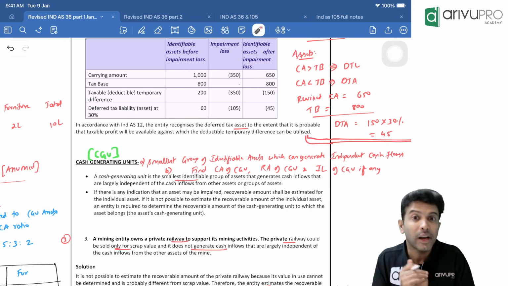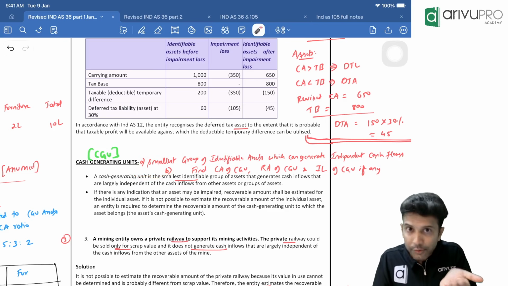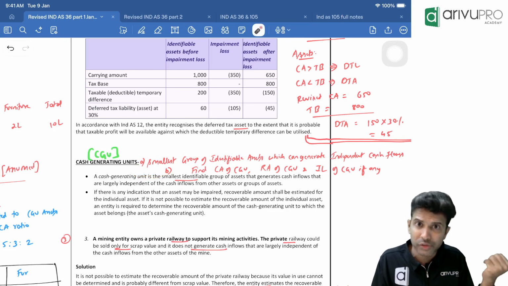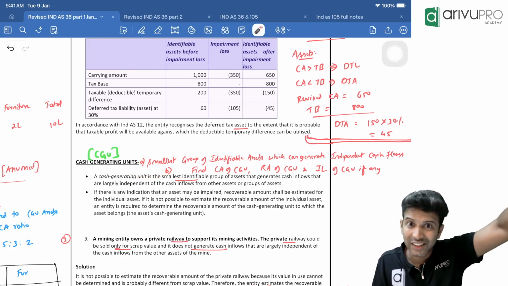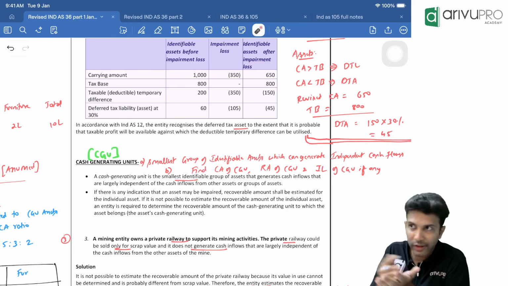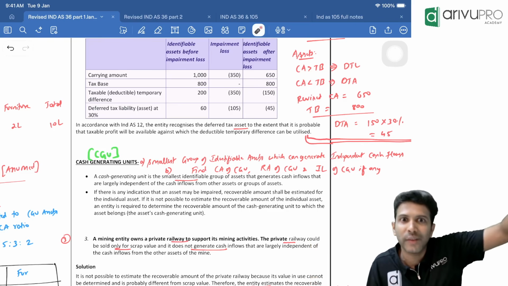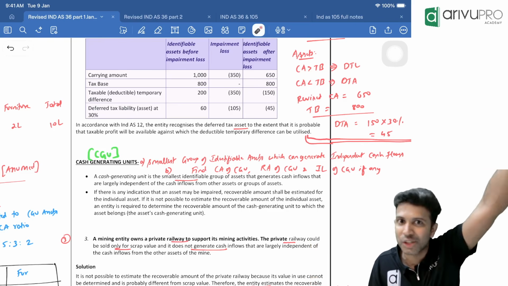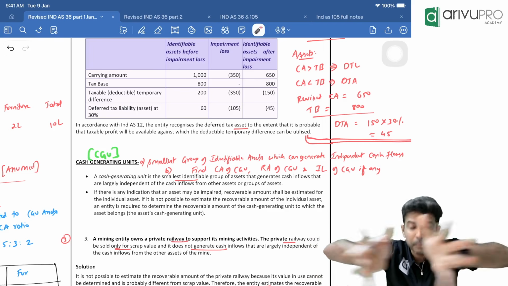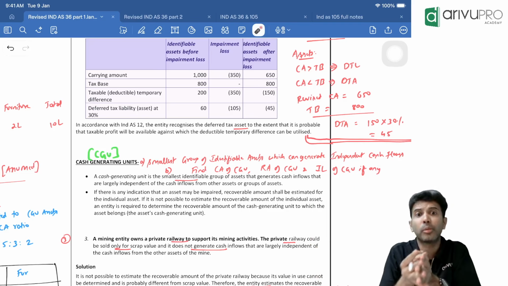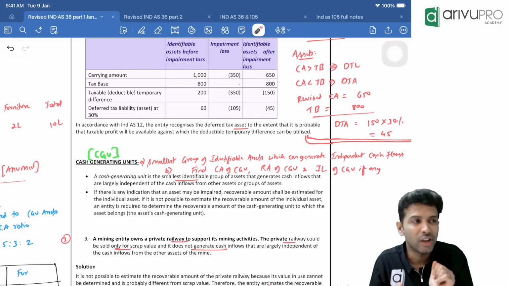So find out which group generates independent benefits. And it's not the largest group. It is the smallest group. Like if you just check ArivuPro, we have a Bangalore branch, we have a Chennai branch also, right? In Bangalore also we have multiple locations. Now, let's say in Bengaluru, we have a Koramangala branch and a Malleshwaram branch. In Koramangala also, we have iPads, furniture, sofa and all. In Malleshwaram also we have. So, should we combine the Malleshwaram and Koramangala branch assets together and call it a group? Not required.